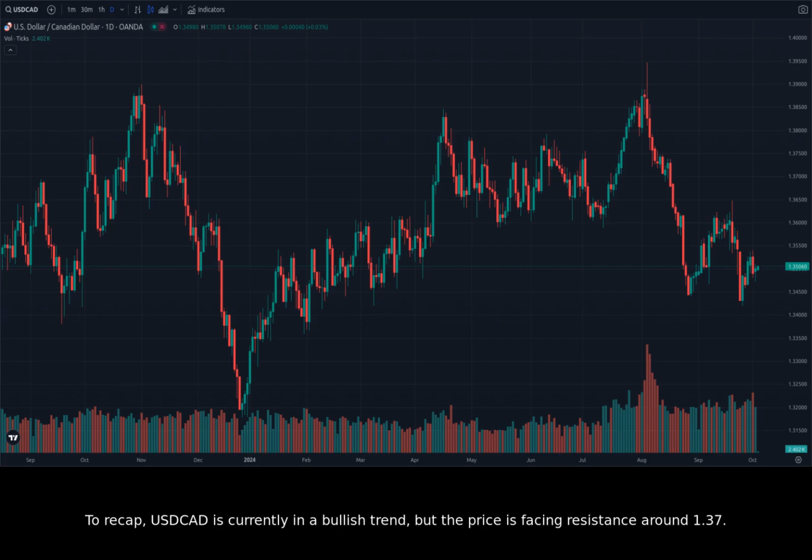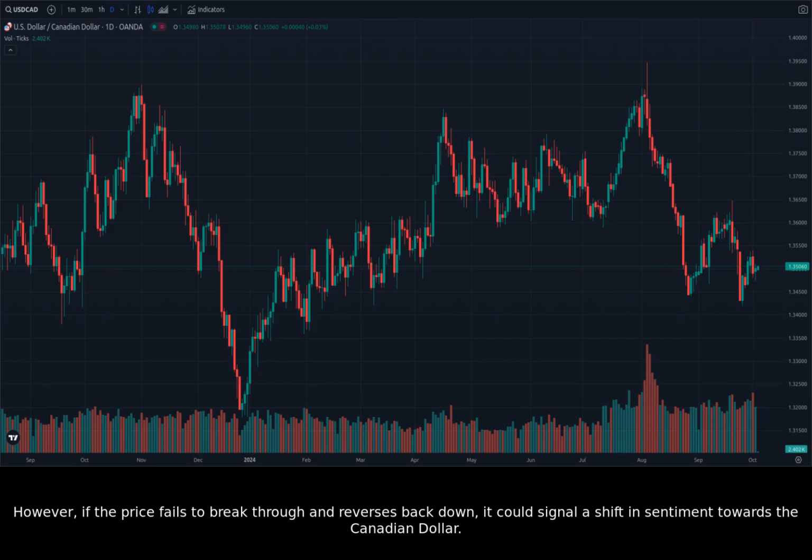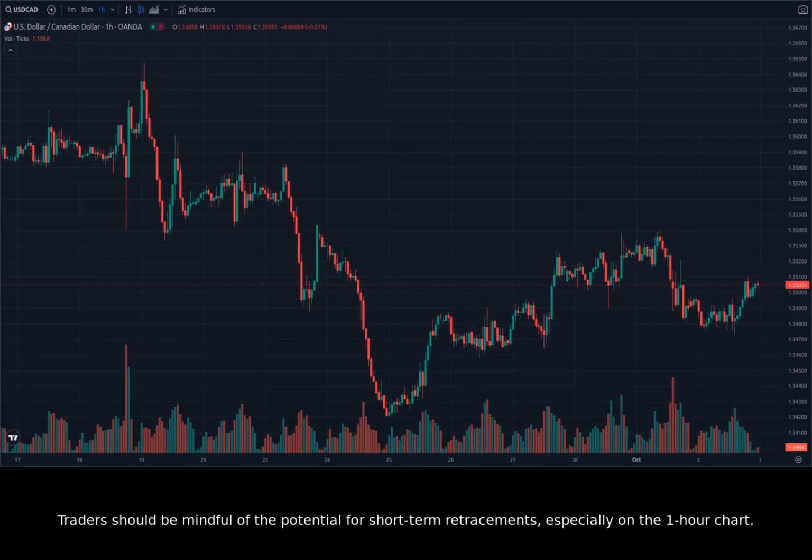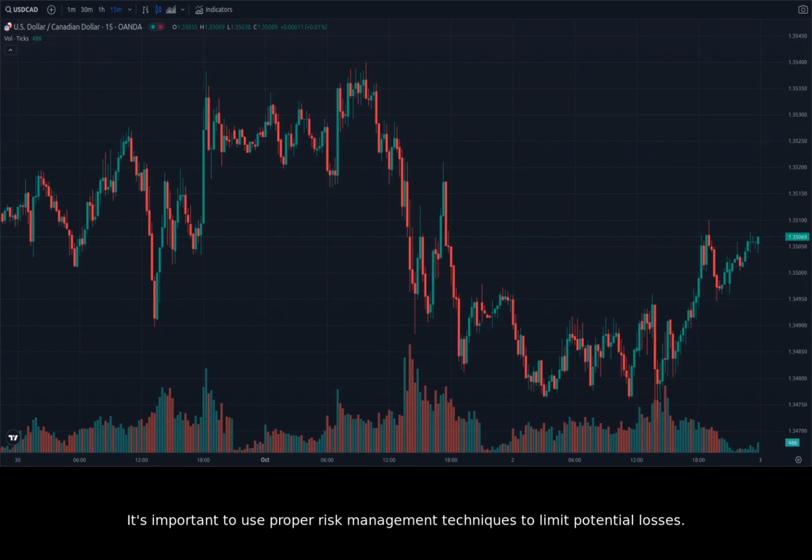To recap, USDCAD is currently in a bullish trend, but the price is facing resistance around 1.37. If the price breaks through this resistance level, we can expect further gains. However, if the price fails to break through and reverses back down, it could signal a shift in sentiment towards the Canadian dollar. Traders should be mindful of the potential for short-term retracements, especially on the 1-hour chart. The 15-minute chart can be used to identify potential entry and exit points for short-term trades. It's important to use proper risk management techniques to limit potential losses.